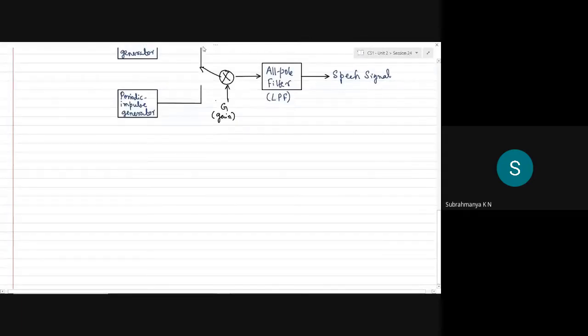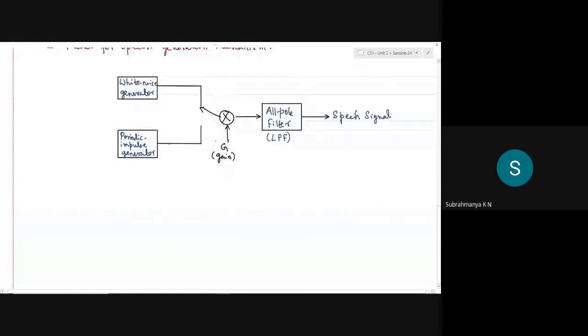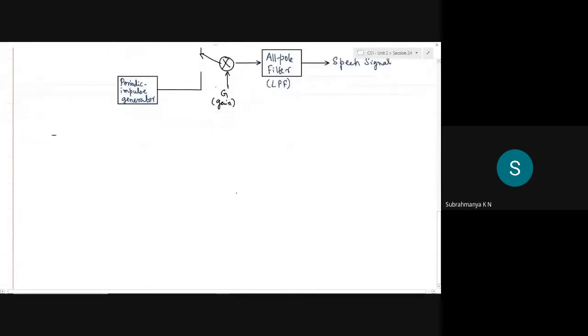So what we'll be transmitting from the transmitter will be basically these parameters, all the filter coefficients of the all pole filter itself, and there is a parameter known as gain. We'll have to transmit the gain as well, in the sense we need to quantize and encode and then transmit these parameters, such that the receiver also tries to synthesize at its own end.